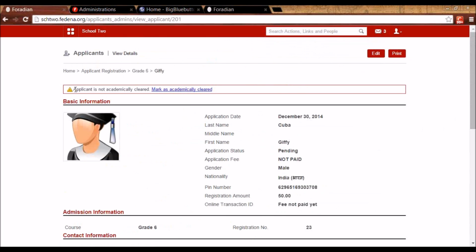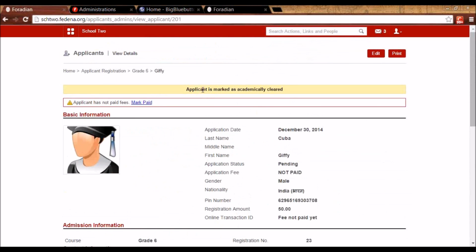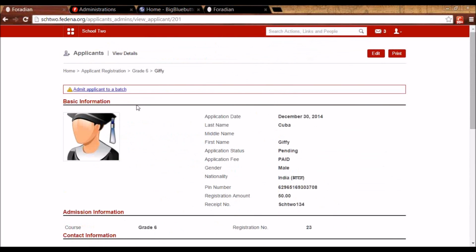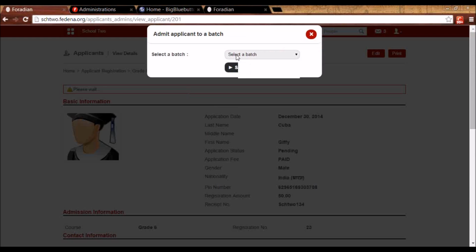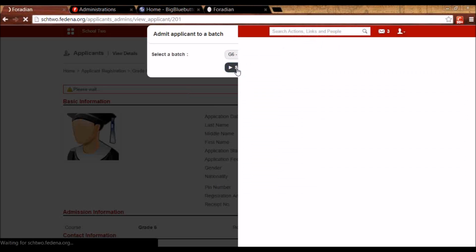And you will see here I'm getting a warning as an admin that the student is not academically cleared. So I can mark him academically cleared. And let's say the student is paying me this 50 amount by a payment method. I can mark him paid, and the last step is to put him in a batch, because grade 6 had 3 batches, so I need to say which batch the student will be going into.